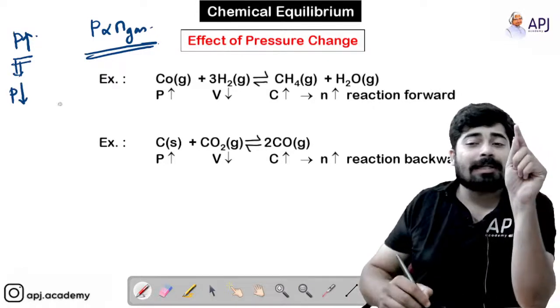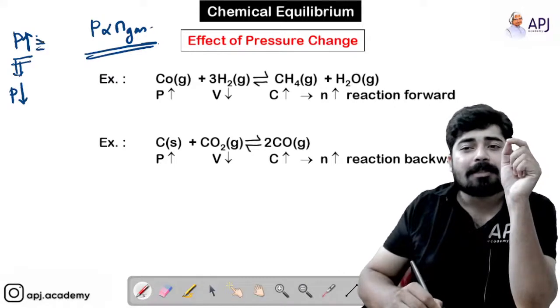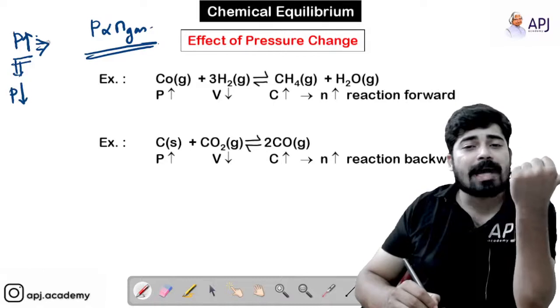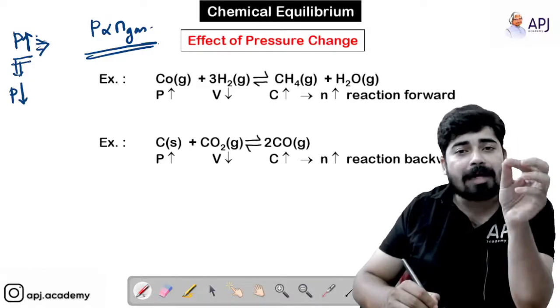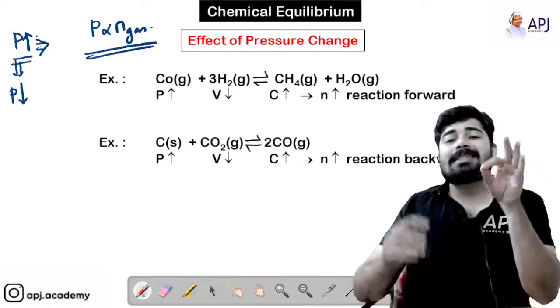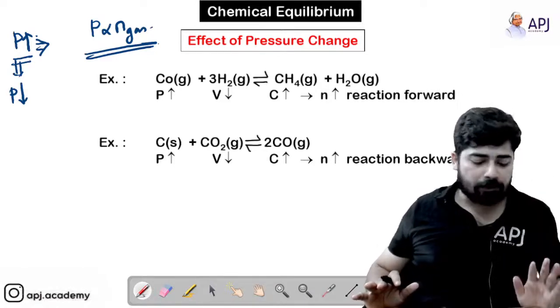So if you are increasing the pressure, then the equilibrium tries to decrease the pressure by shifting in the direction of the reaction where the number of moles of gas is less. So this is how the system decreases the pressure. Hope that is clear for you.